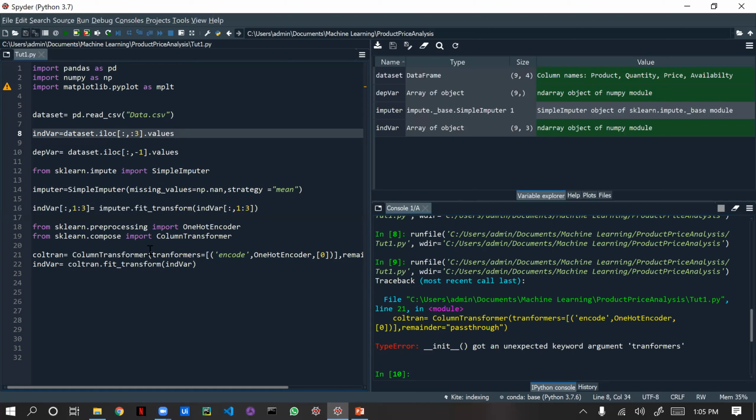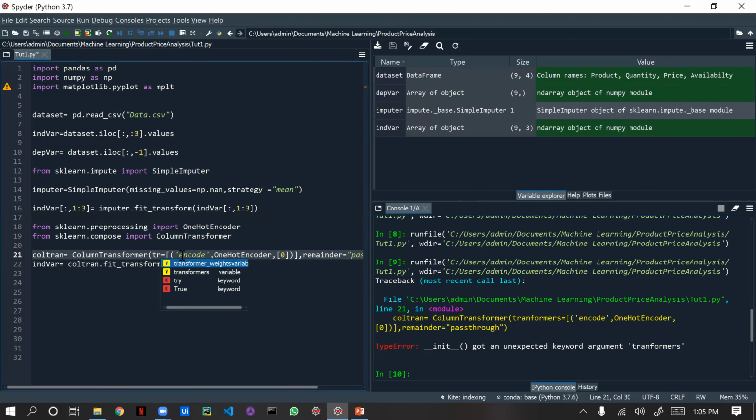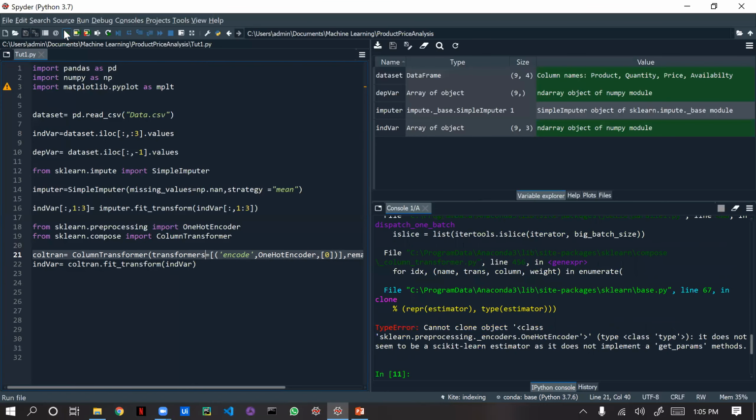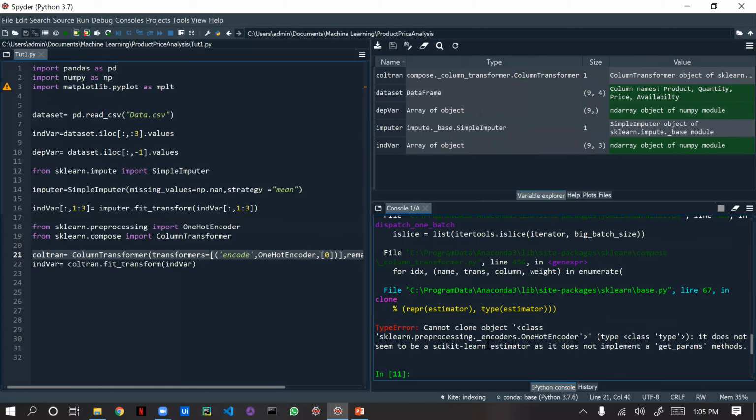Okay, init got an unexpected keyword transformers. What is this? Transformers, it's correct only, right? What happened? Oops, cannot clone object. What are we getting here?